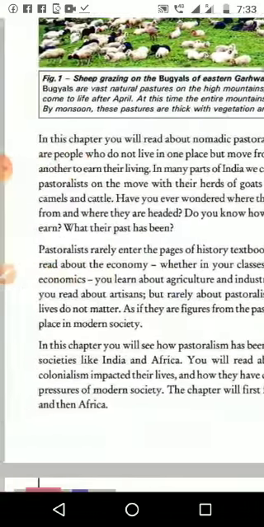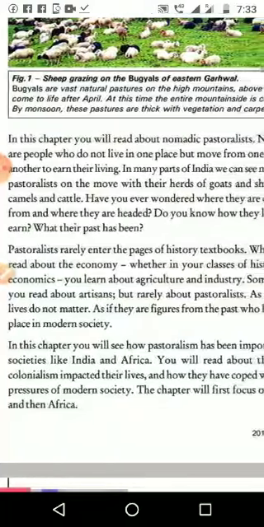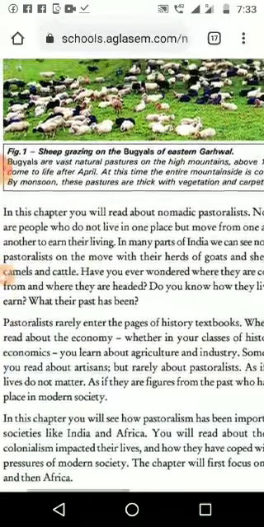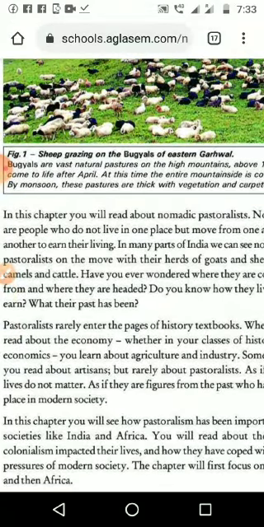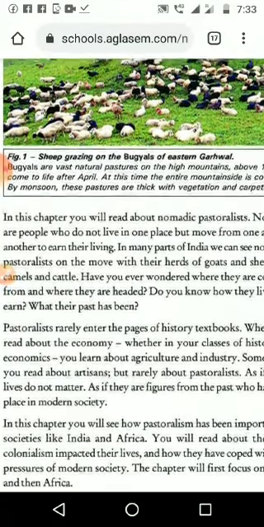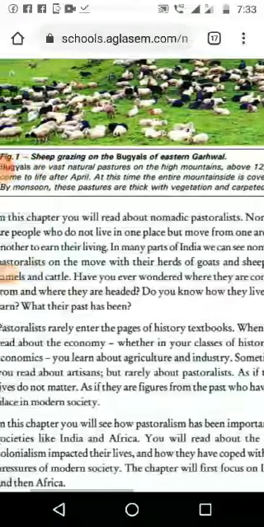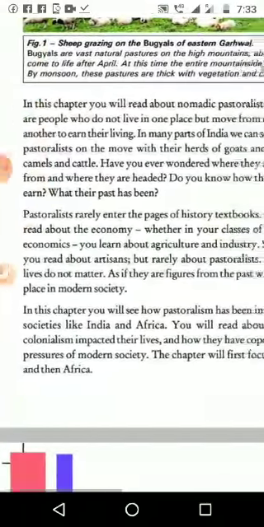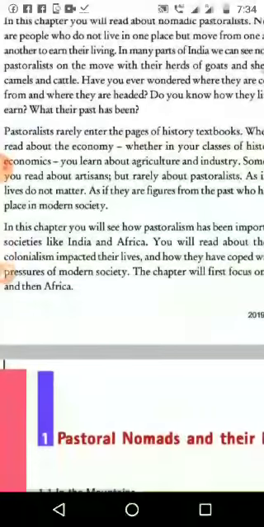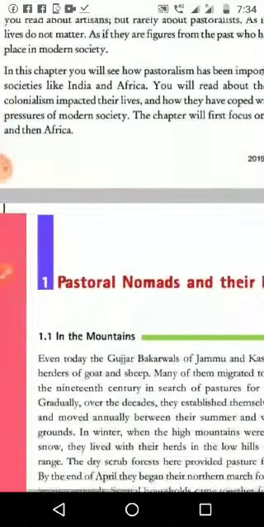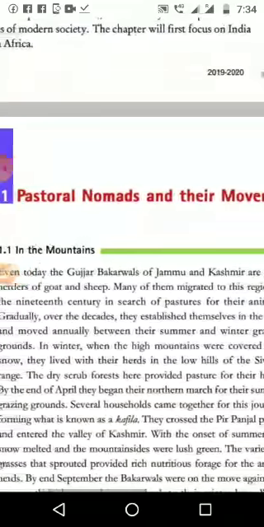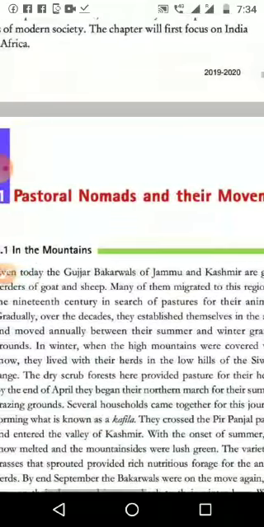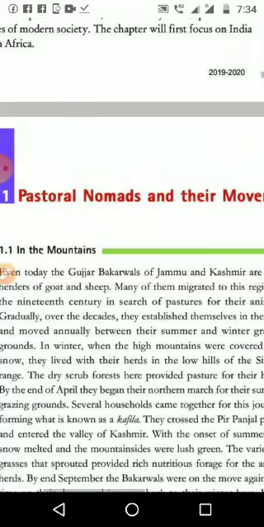Okay, then here it is given the picture of sheep raising of the Bugyals of the eastern Garhwal. The picture shows how they are coming to the grasslands in search of food and water for the animals. Then the introduction of the chapter, and we will come to know what pastoralists are. Then pastoral nomads and their movement, how they are moving from one place to another, what the reasons are, and in which areas, those things we will study.